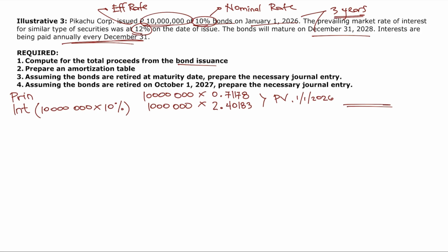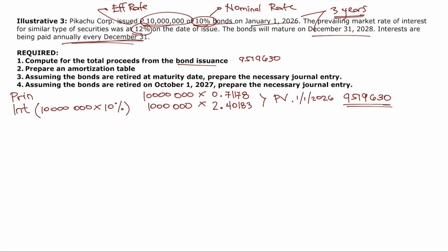Okay? So, MC ka muna ulit. 10 million. Lagay mo. Times 0.71178 M plus. And then, 1 million times 2.40183 M plus ulit. Then, MR ka. Lalabas na yon present value which is 9,519,630. So, requirement number 1, 9,519,630 will be our final answer. Pero if yung bonds na issue or na benta kalagitnaan ng taon, let's say April 1 or July 1, kapag proceeds ang tinatanong, hindi lang present value ang sagot mo. Kasama po dun yung accrued interest.